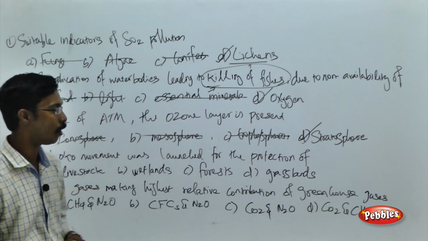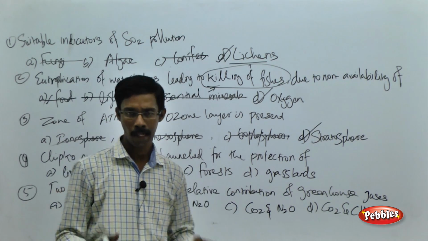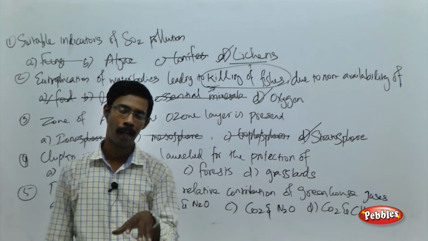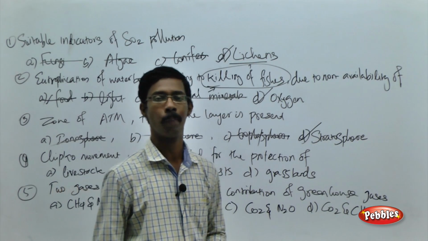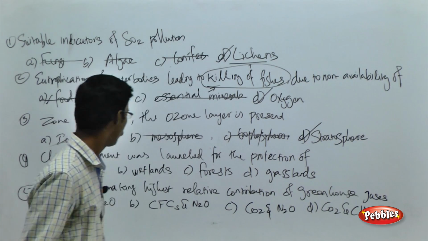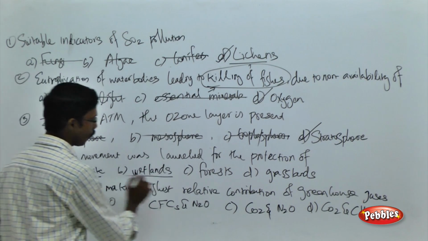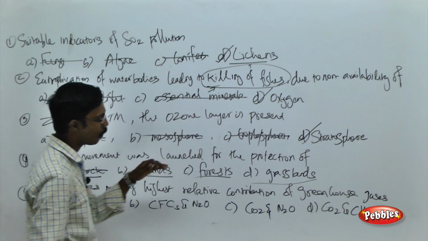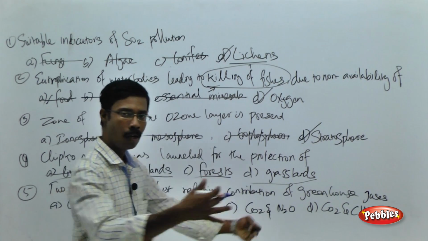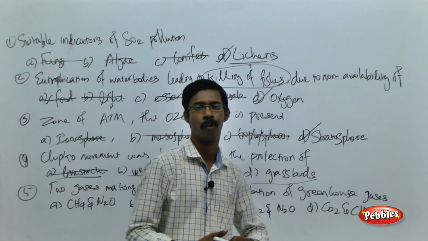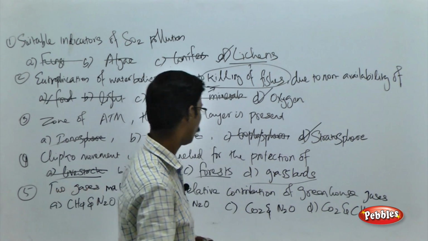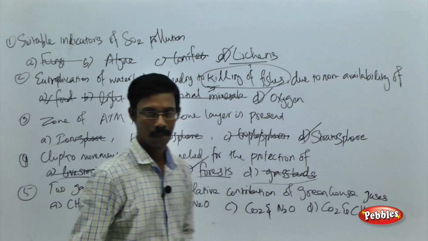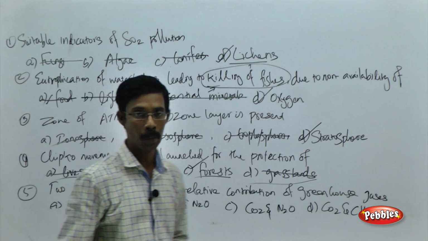The Chipko movement was launched for the protection of, as we have discussed in the previous section, in the introduction section, the Chipko movement to protect the plants in the particular area, done by the people of Himalayas, the Garhwal people. And see the choices: livestock, wetlands, forest, grassland. We are talking about plants, so you can easily eliminate livestock. Wetland, forest, grassland. They hugged the trees and prevented the trees from being cut by the other people. So we are talking about the trees of forest. Chipko movement is about the protection of forest by the people of Himalayas.